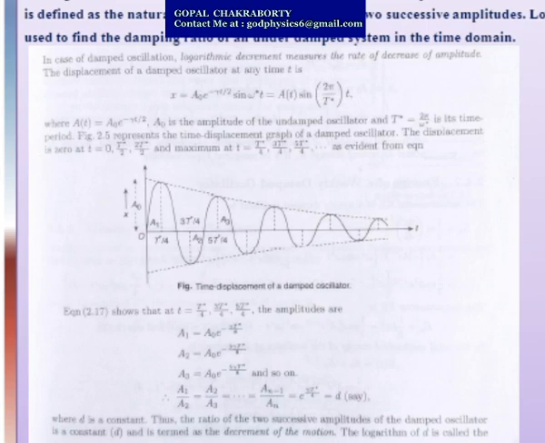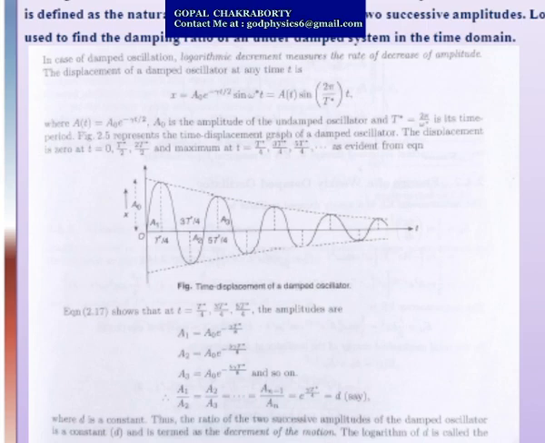Now the displacement is 0 at t equals 0, T by 2 and 2T by 2, where capital T is the time period. So t equals 0, t equals capital T by 2, or t equals 2T by 2.